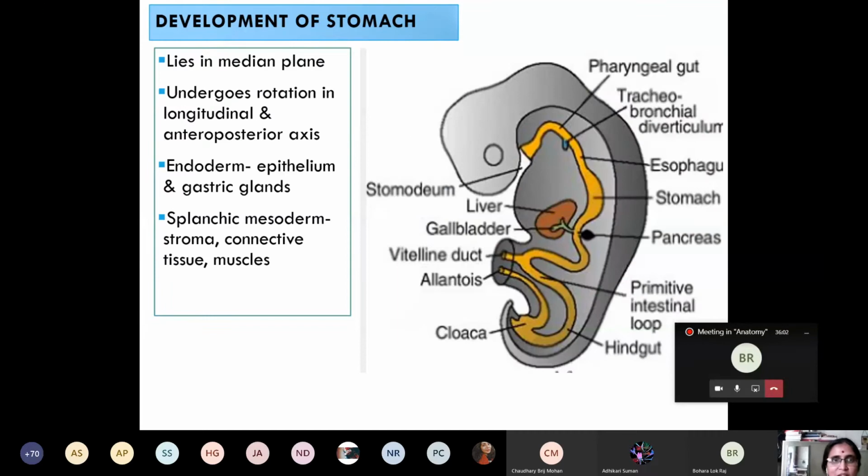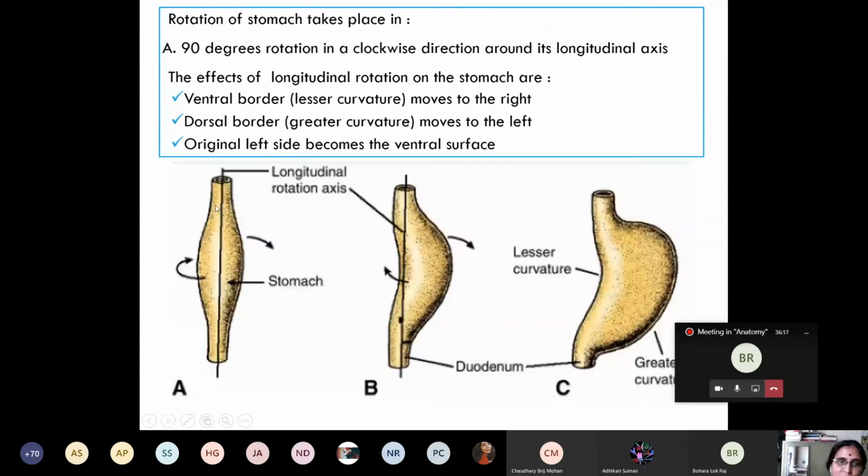Did you understand now? Initially this fusiform dilatation lies in the midline. They undergo rotation. In which axis initially? First it rotates on the longitudinal axis in the clockwise direction. Then what happens when it rotates about 90 degrees in the longitudinal axis? This is which border? Ventral border. The ventral border will face towards the right side, as all of you said, the dorsal border towards the left side.